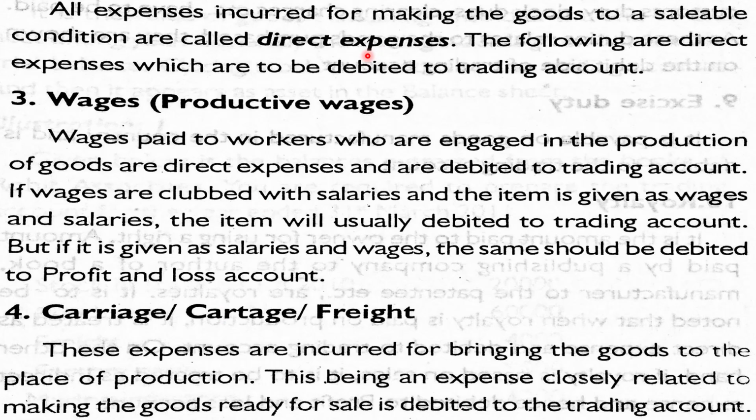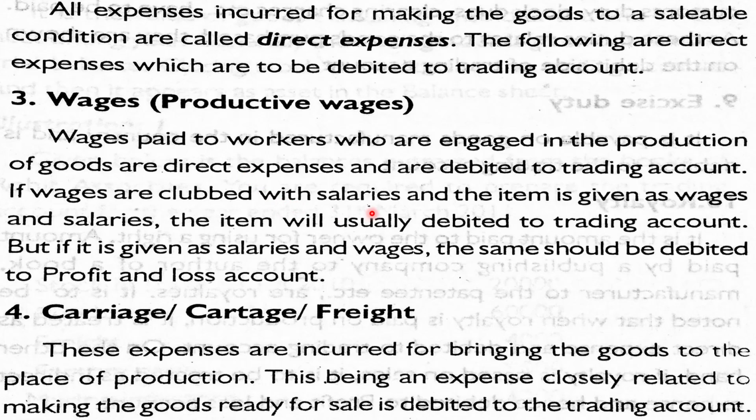Next, we have already explained that trading account is debited with opening stock, purchases, then direct expenses. Then what is direct expense? Expenses incurred for making the goods to saleable condition are called direct expenses. Some direct expenses are explained below. First one is wages, that is wages paid to the workers who are engaged in the production of goods. That is factory workers. Without their work, the product will not be made. So the wages are direct expenses. It is to be debited to trading account.